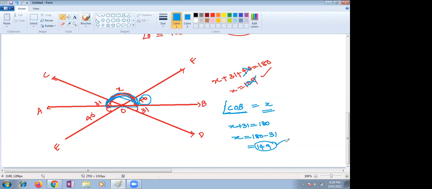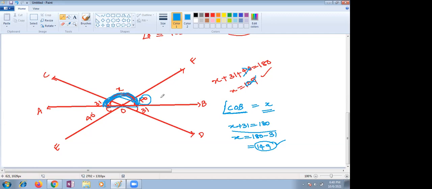149 only. Why? Because the X angle is extended till C, angle COB is nothing but X, and we have this part given in the question as 31. So if you want to find the X value, X plus 31 gives a straight angle. So X plus 31 gives 180, X equals 149. Right, Raghav? Ma'am, even if we take the vertically opposite angle to E or B, ma'am, then we need to add 40 to it, the answer.